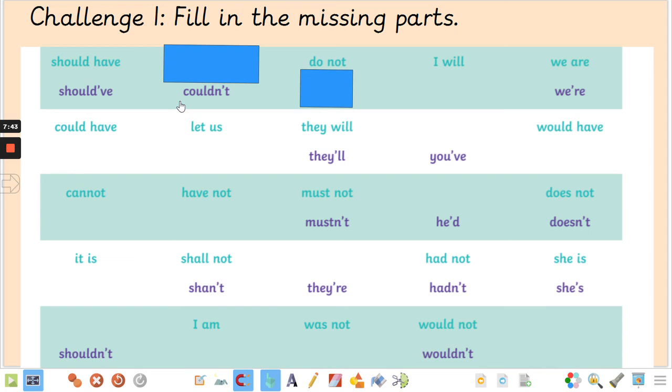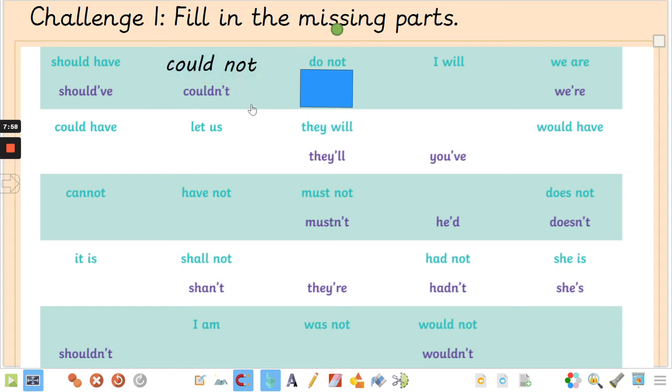So here we've got the contracted form, couldn't. And we know that the longer version of that, the two words that we had before we contracted them and created couldn't, was, tell me, could not. Fantastic. We also have here do not. Now we've not looked at this one, but I think you'll be able to work it out. Do not. What do you think the contracted version of do not is? Can you tell me? It's don't. Absolutely brilliant. Well done, guys.